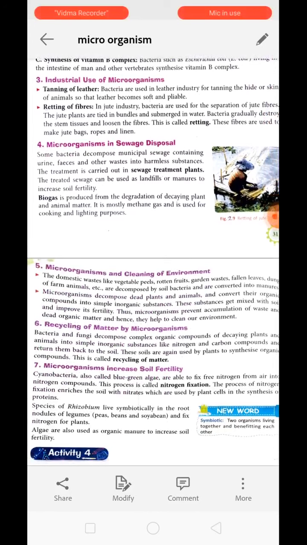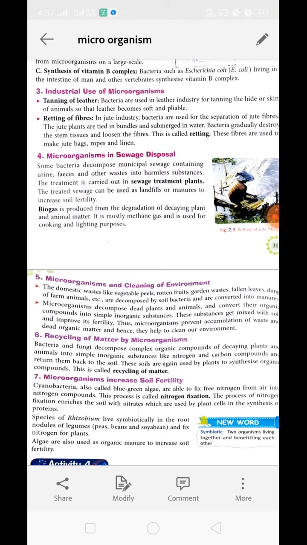Next is industrial uses of microorganisms. In industry we use microorganisms for tanning of leather and retting of fiber. First we will discuss tanning of leather. Bacteria are used in the leather industry to soften the leather which we extract from the animal. Actually, when we first obtain the leather from the animal, it is very stiff. But after the process of tanning, bacteria make it soft, so that we can make various leather products, like belts, purses, etc.